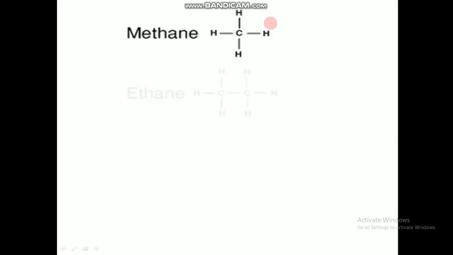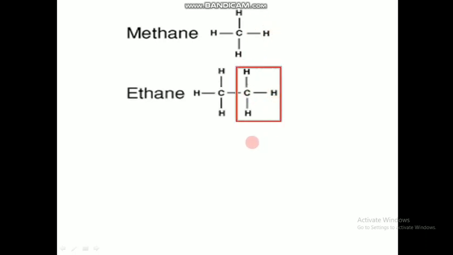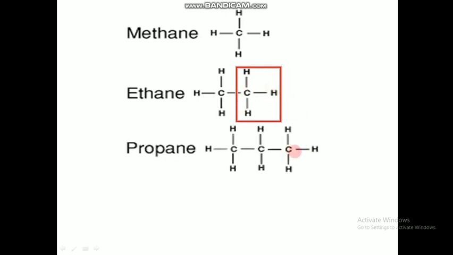Methane, when we substitute one hydrogen with a CH3 group, we will get ethane. So the substituted part is in the box. One hydrogen was here, and that was replaced by a CH3 group. If we substitute this hydrogen and form one more CH3, then we'll get propane. 1, 2, 3 carbons, C3H8 we will get.